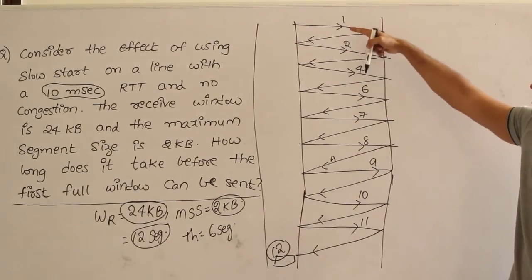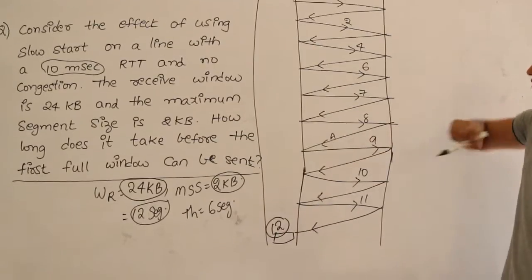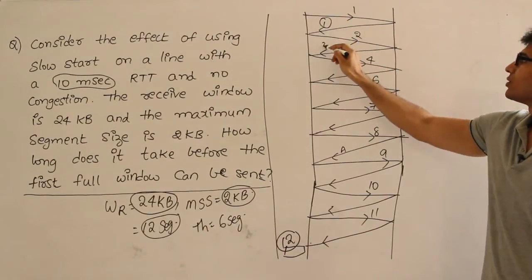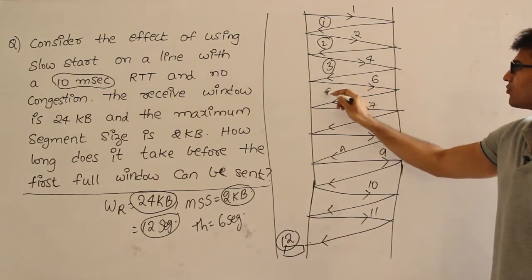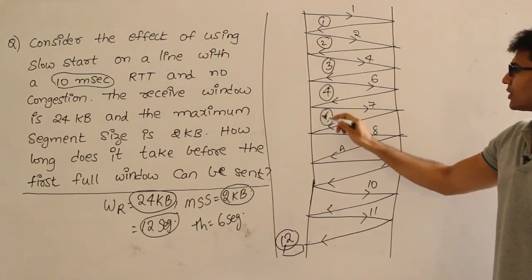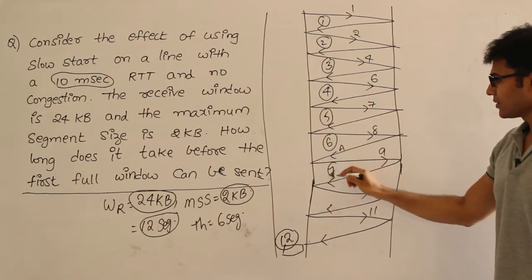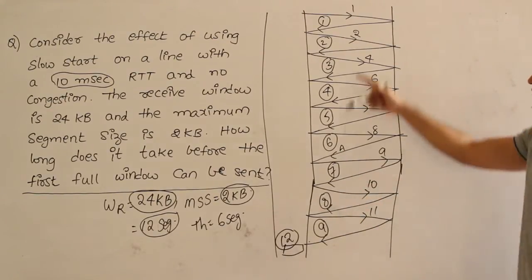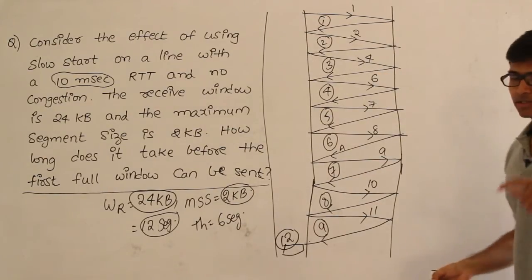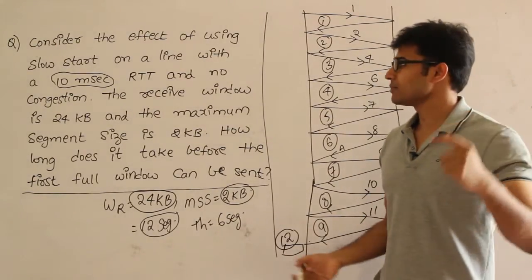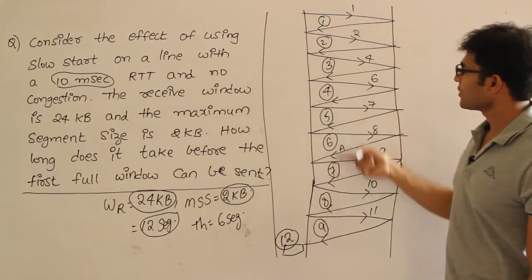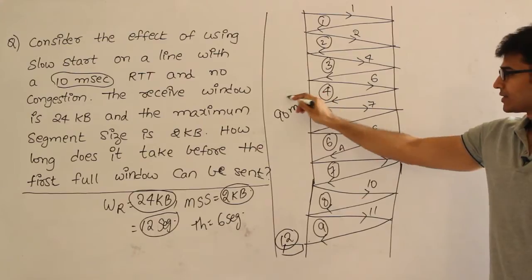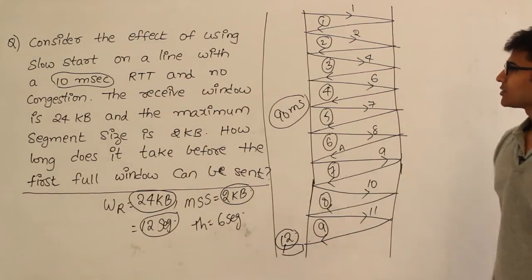So if you see how many round trip times we have taken in order to reach this point: 1, 2, 3, 4, 5, 6, 7, 8, 9 round trip times we have taken. And what is the duration of each round trip time? Each round trip time is 10 milliseconds. Therefore 9 into 10 is 90 milliseconds. So after 90 milliseconds the sender will be ready with the first full window.